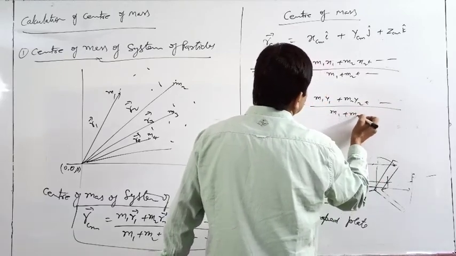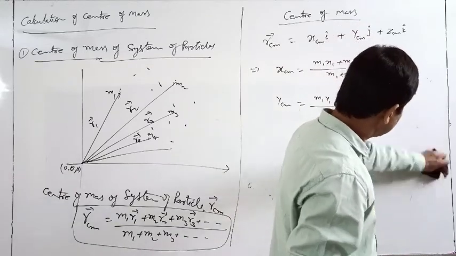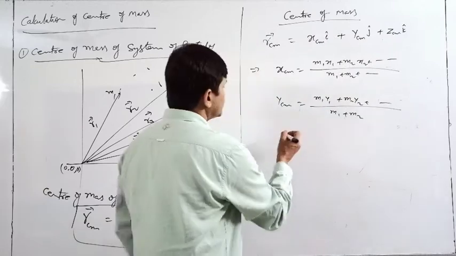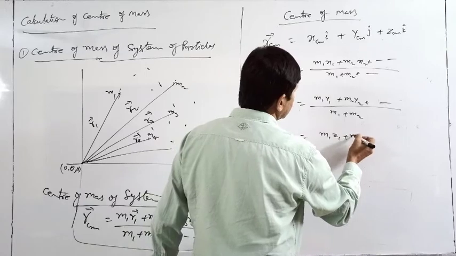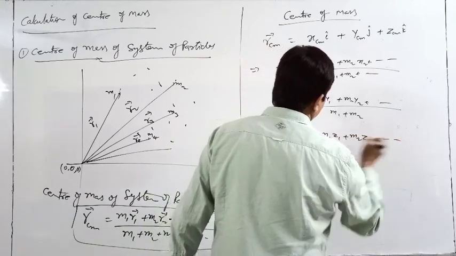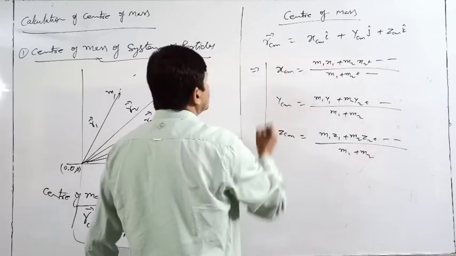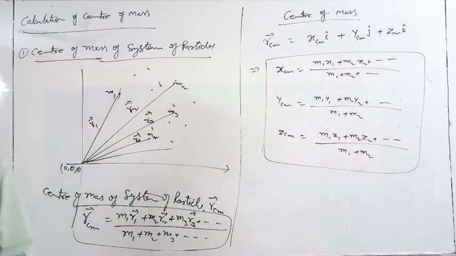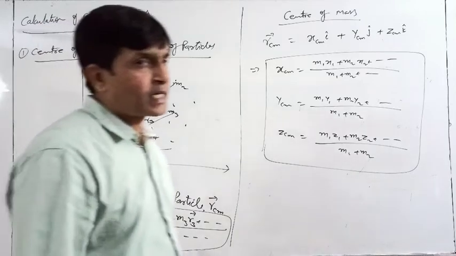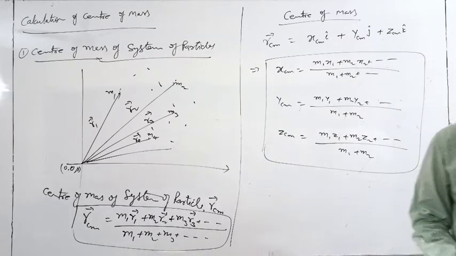Just you have to remember this. And ZCM is M1 Z1 plus and so on, divided by M1 plus M2. In this manner we can calculate separate values. Understood? So just note down this. This is the center of mass of system of particles. Any doubt?